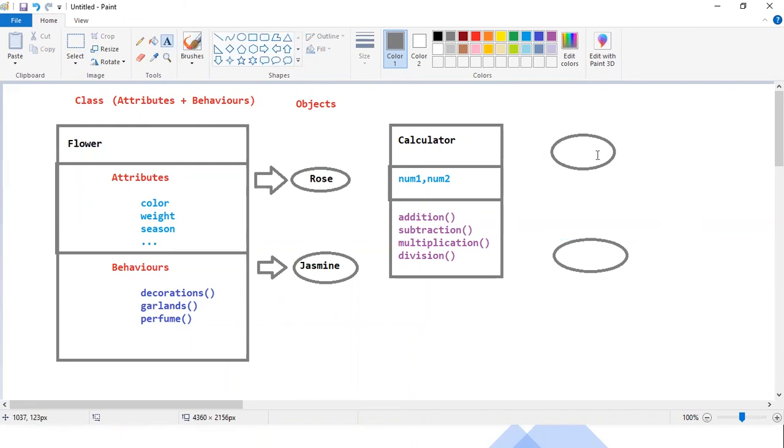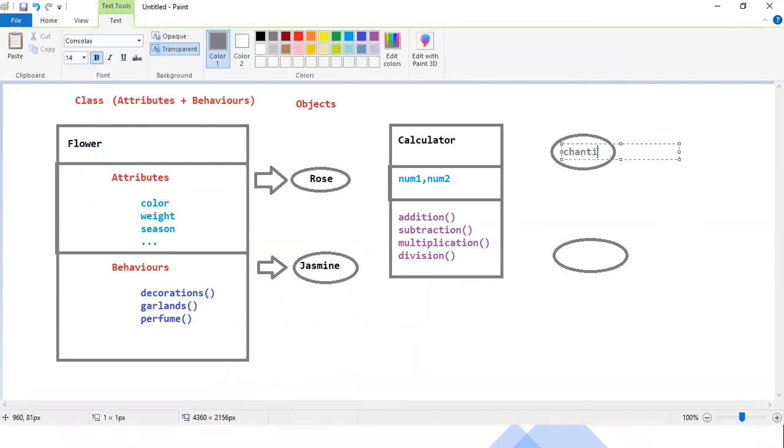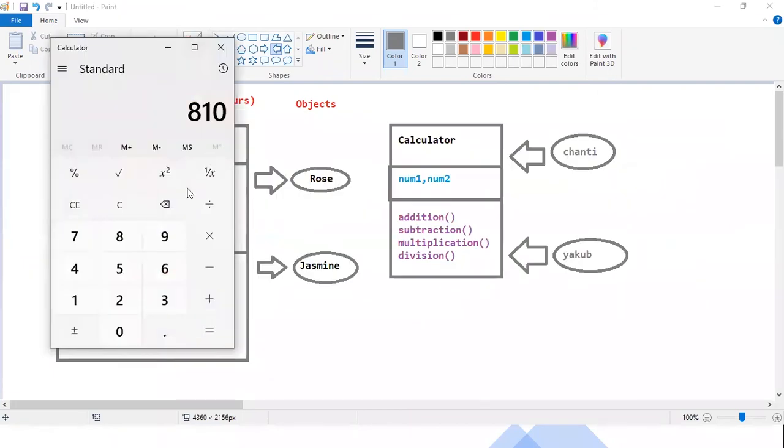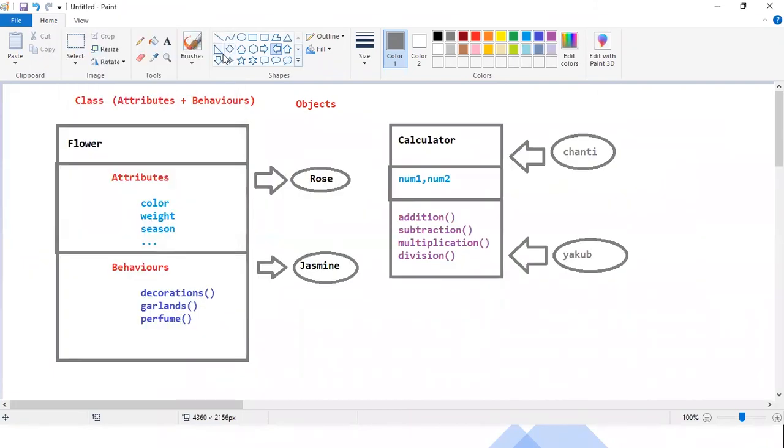Observe, Chanti is one object. Now he wants to use the application. Let's take one more person, Yakub. If Chanti wants to use a calculator application, or Yakub wants to use the application, as I explained in the previous scenario, you have to give the values for num1 and num2, definitely.